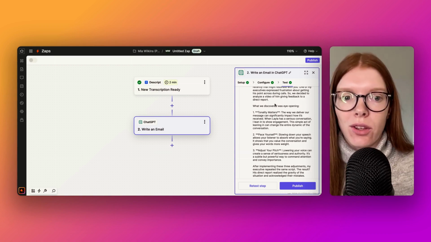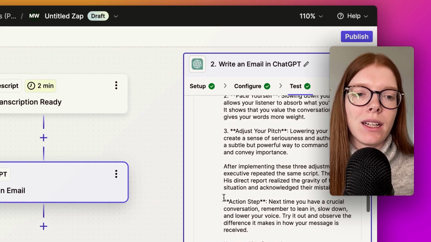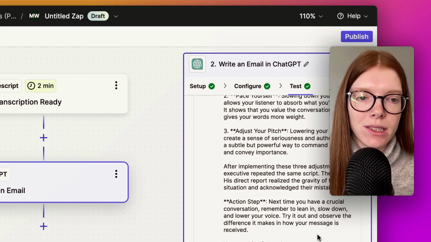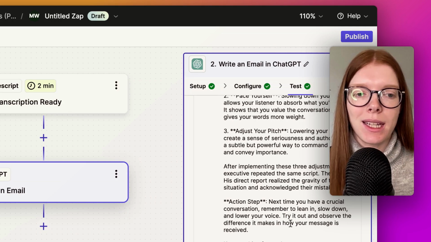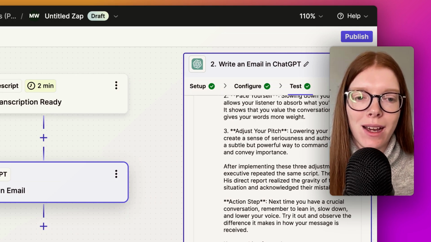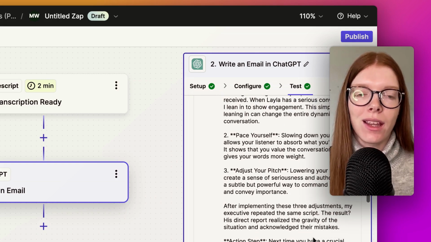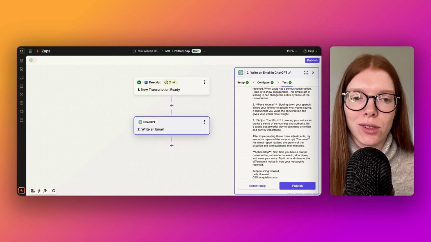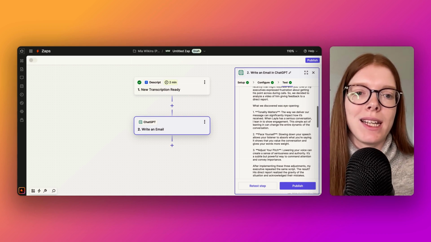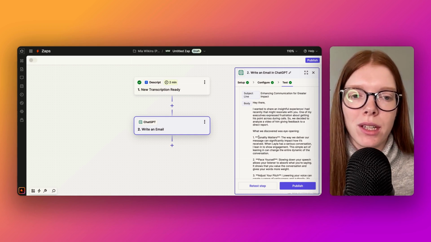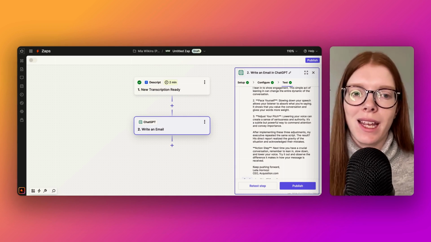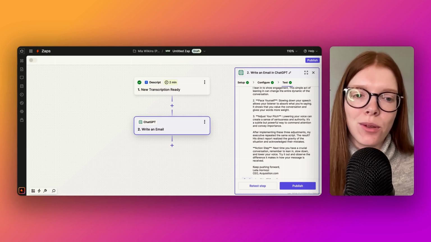So it has included the 3 takeaways, and also it has included 1 action step at the bottom of the email like we requested. So next time you have a crucial conversation, remember to lean in, slow down and lower your voice. Try it out and observe the difference it makes in how your message is received. So you can see we now have an email good to go. Of course, we could play around with the prompt a little to make sure it's formatted exactly how we would want it to produce, for example, without asterisks and that sort of thing. But for now, you can see we've got a viable email that could be sent to an email list.